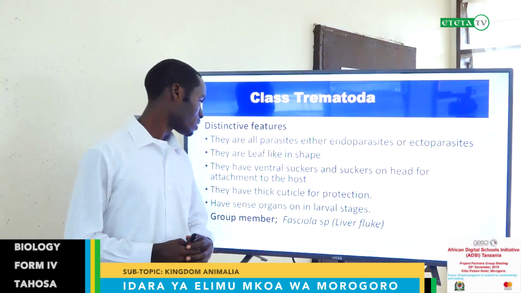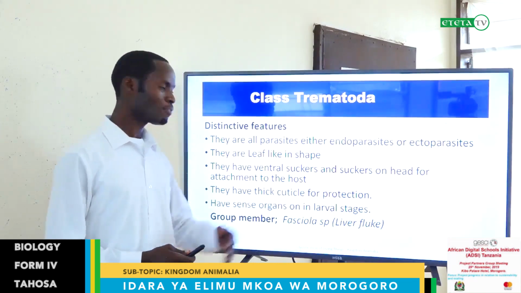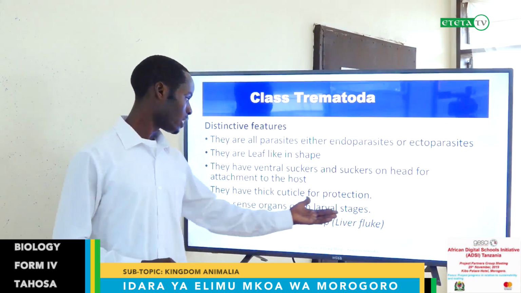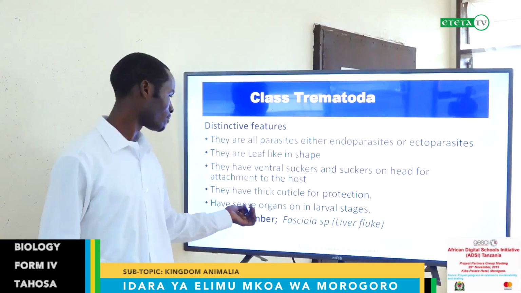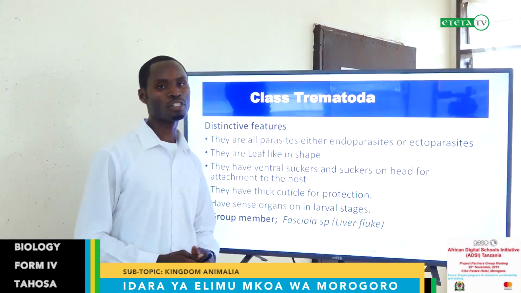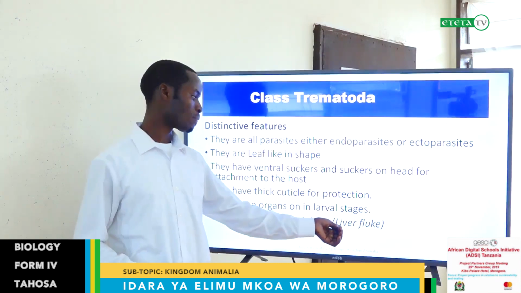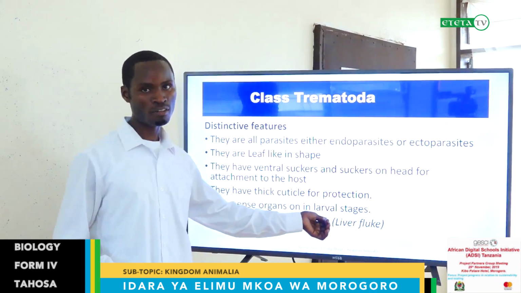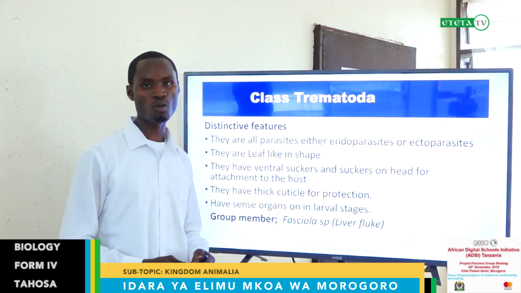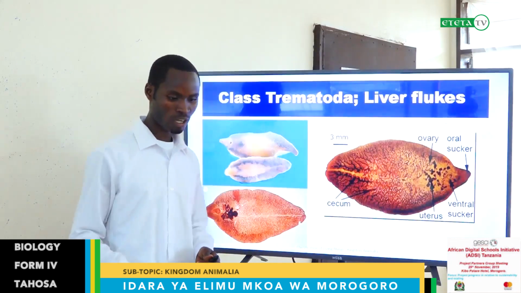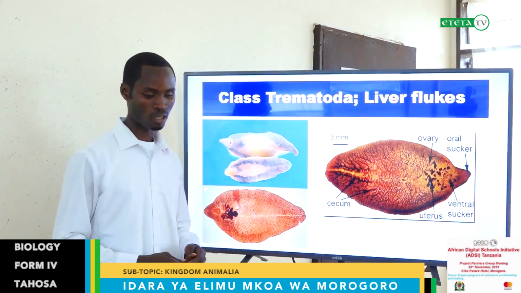They have sense organs in the larval stage. When they are still larval, they can have sense organs. An example is Fasciola species. This is the generic name, but the common name we call it is liver fluke. Liver fluke is common in cattle like sheep and cow.